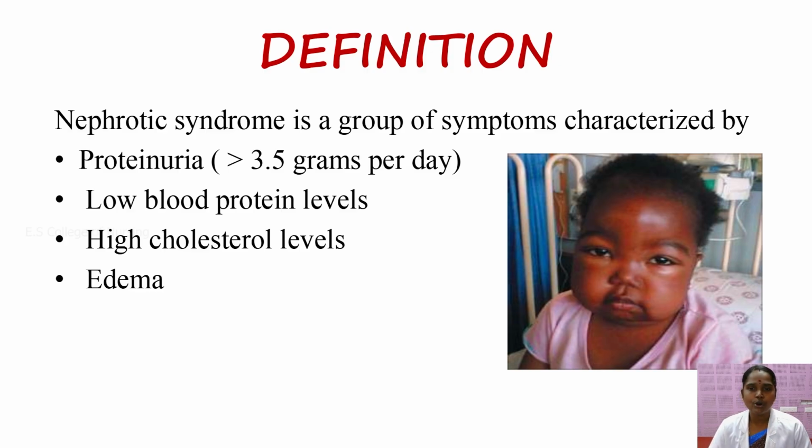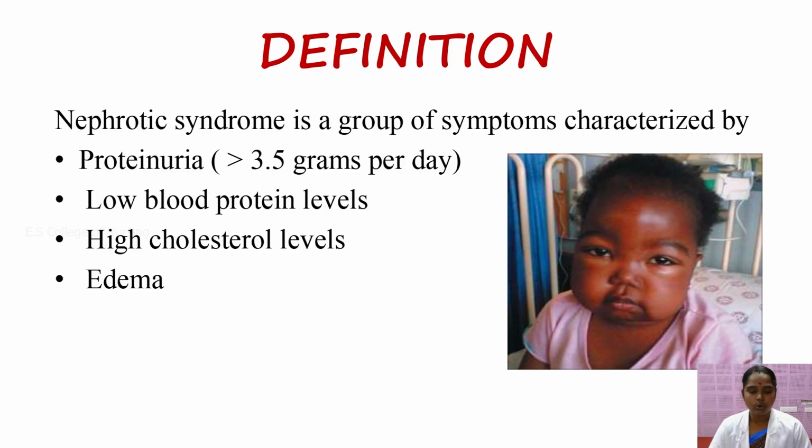Okay, next we move on to the definition. Nephrotic syndrome is a group of symptoms characterized by proteinuria, with greater than 3.5 grams of protein lost per day in the urine, along with low blood protein level, high cholesterol level, and edema. Because protein is lost in the urine, plasma protein, especially albumin, is also lost.